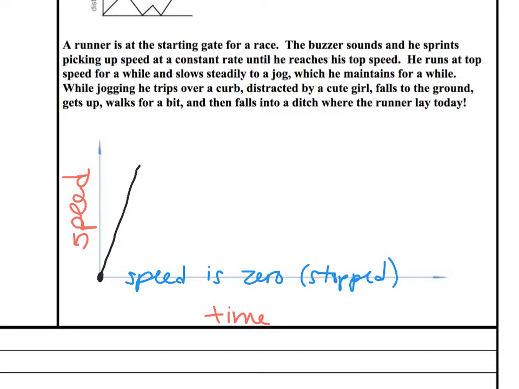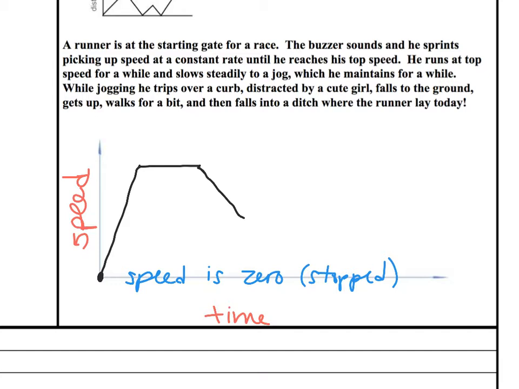Until he reaches his top speed, he runs at top speed for a while. So he keeps that top speed for a while. What should I do, Lauren? Flat line. Because his speed, maybe this is like, I don't know what's typical. So he runs that speed for a while, and then it slows steadily to a jog. He's slowing steadily. So that's another way to say constant. So he slows down steadily. Will it be increasing or decreasing? Decreasing. His speed is slowly decreasing. So we should draw a straight line, but it's not going to be as steep because he decreases his speed kind of slowly. That's the best I can do for a straight line.